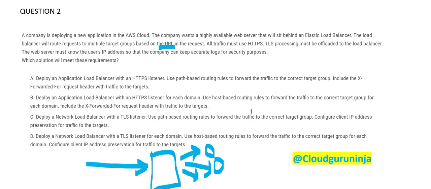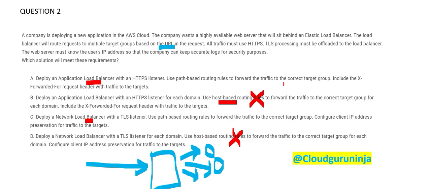So what happens? You cannot use host-based routing. I showed you just now. So host-based routing, whichever options are there, it is incorrect. Now we have two options, A and C. Both are saying I will use path-based routing. Choose me, choose me. Now we will have to look for differentiators. Okay, what's the differentiator? The differentiator is C is saying I'll use network load balancer. A is saying I will use application load balancer.